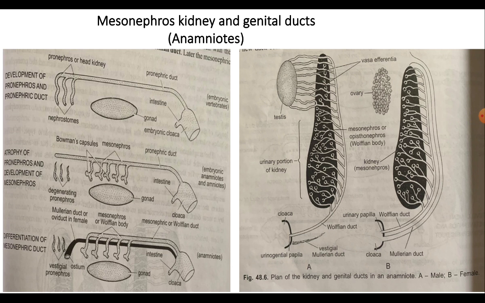Therefore, the mesonephric kidney of adult anamniotes has an anterior genital portion and a posterior renal portion, where the mesonephric duct is a urinogenital duct in male and it serves both as urinary duct for urine and as a vas deferens for sperms.